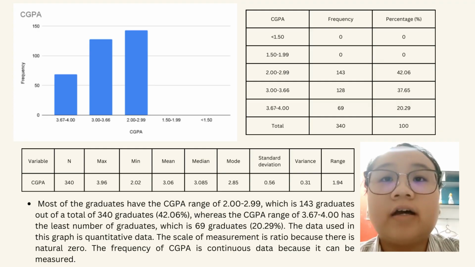Next is CGPA. Most of the graduates have the CGPA range of 2 to 2.99, which is 143 graduates, whereas the CGPA range of 3.67 to 4 has the least number of graduates, which is 69 graduates.